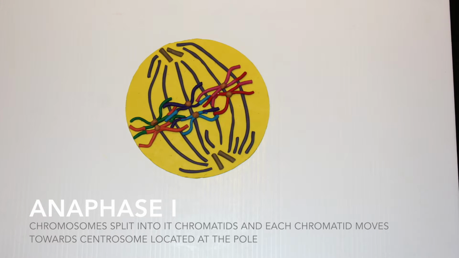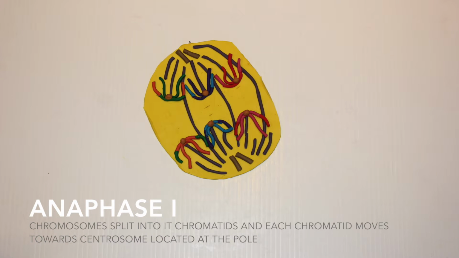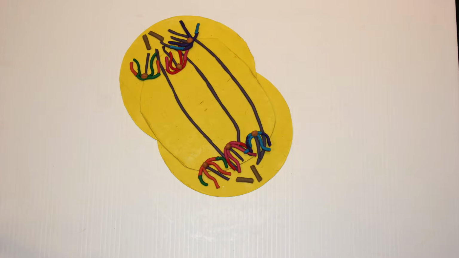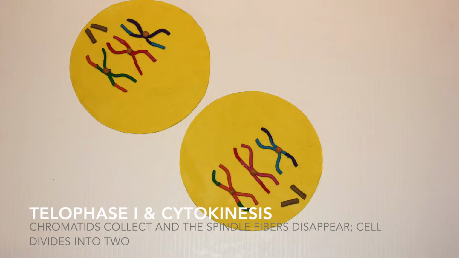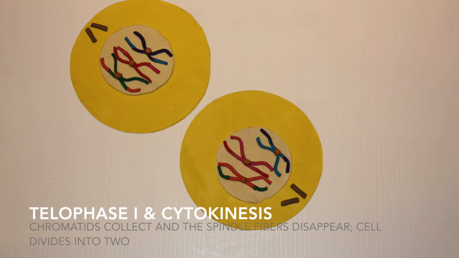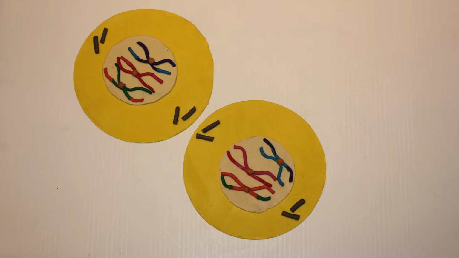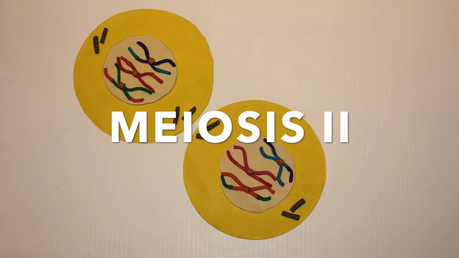In anaphase 1, tetrads are split up into homologous chromosomes and are moved by the spindle fibers to the opposite ends of the cell. In telophase 1, the chromosomes collect and the spindle fibers disintegrate. The cell is divided into 2 and a new nucleus and nuclear envelope forms. After cytokinesis is complete, a second division, or meiosis 2, starts.